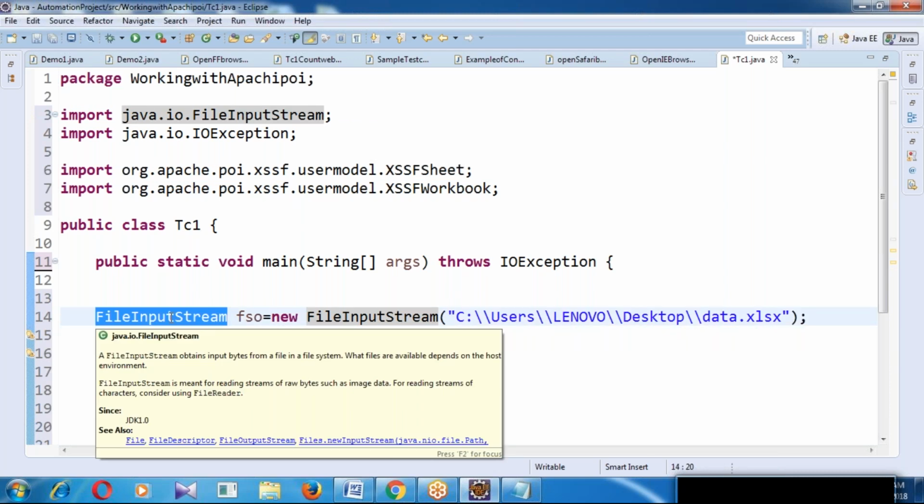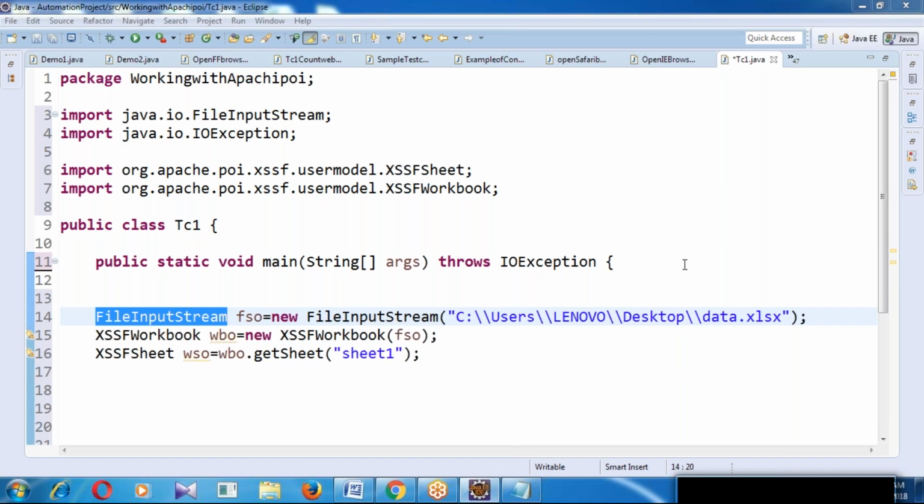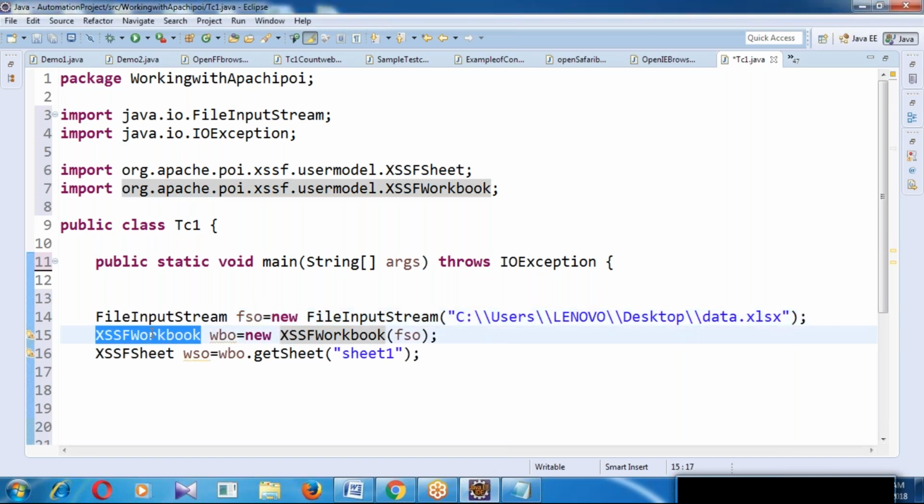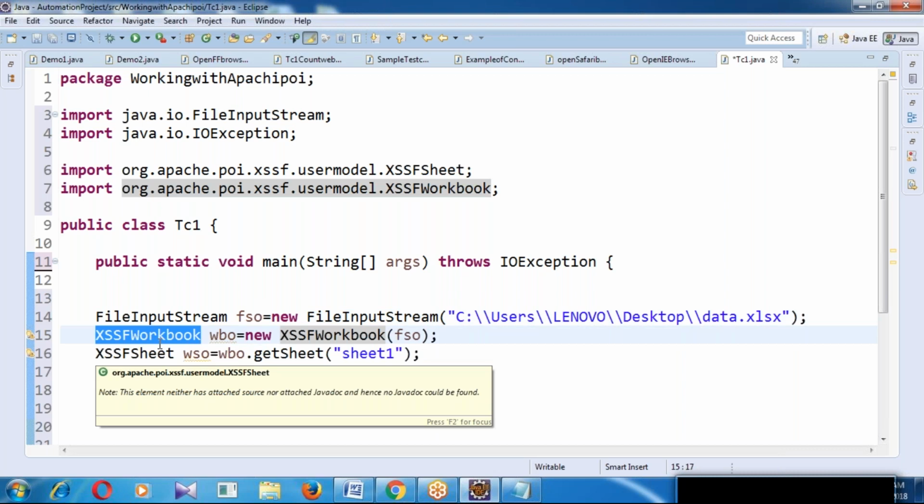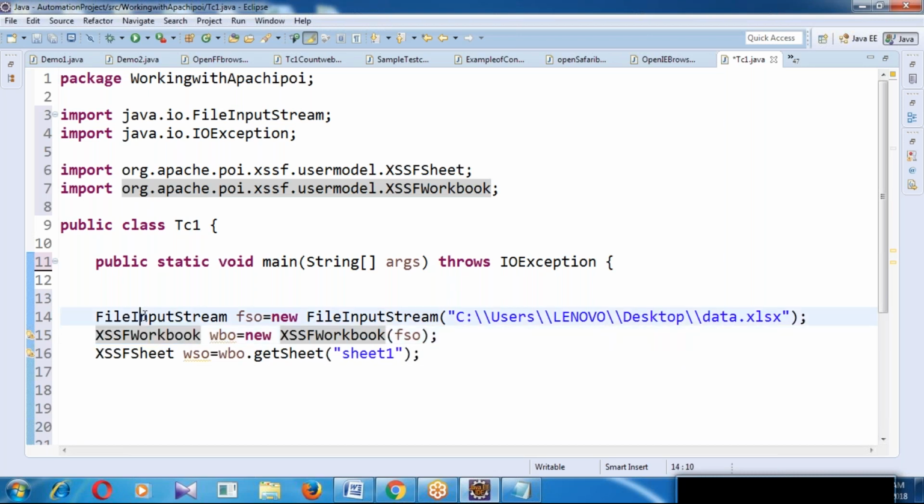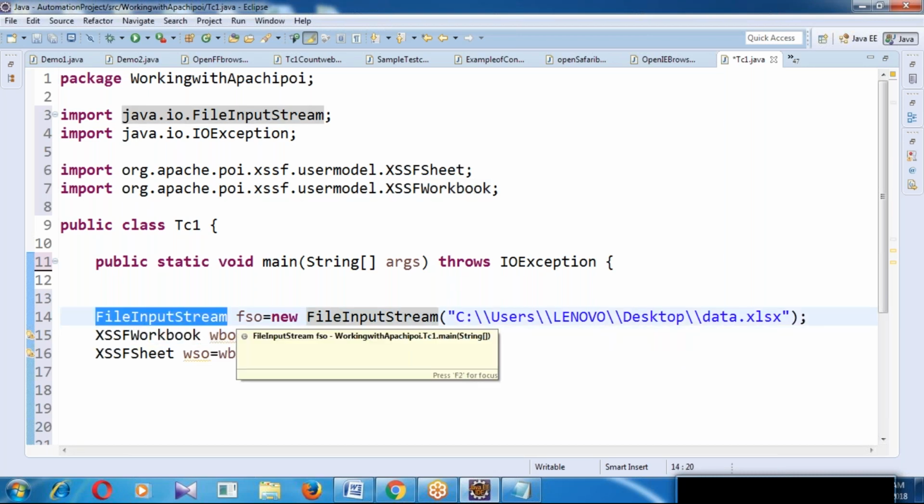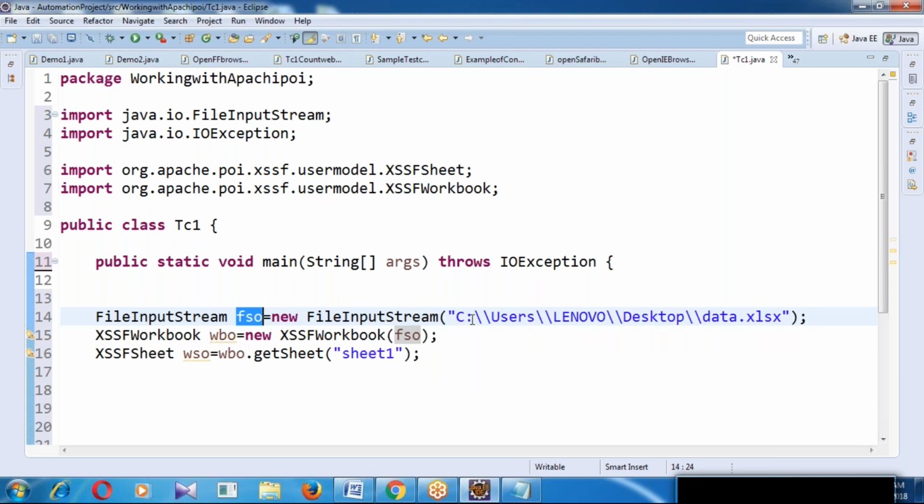So once again, FileInputStream is a class to work with an Excel file. XSSFWorkbook is a class to work with a workbook, and XSSFSheet is also a class to work with a sheet. So first, take the class object variable FSO equal to new FileInputStream, and give the Excel file location which you want to work with.